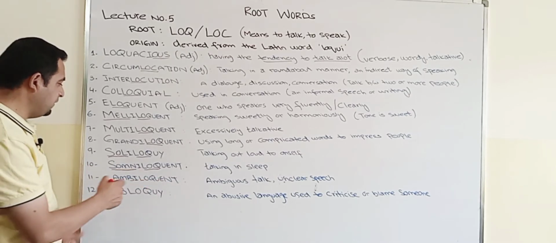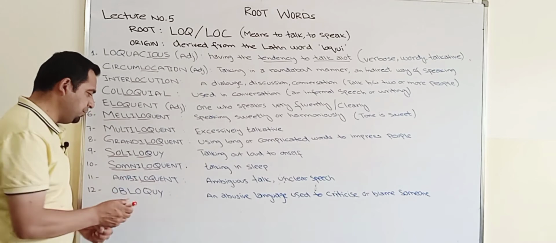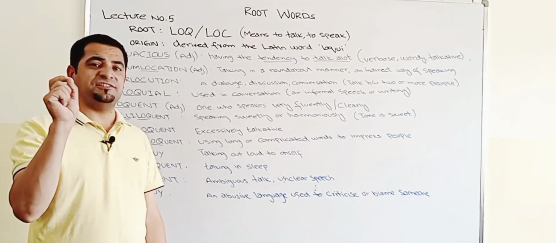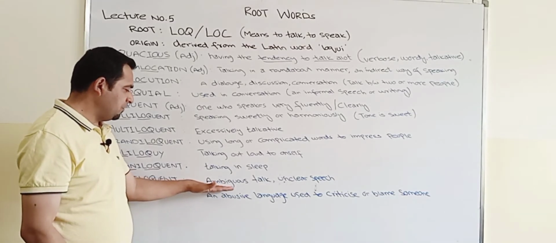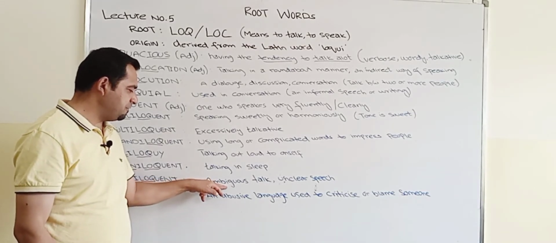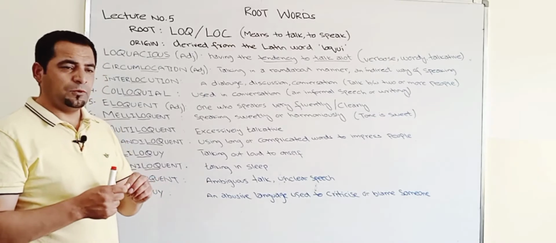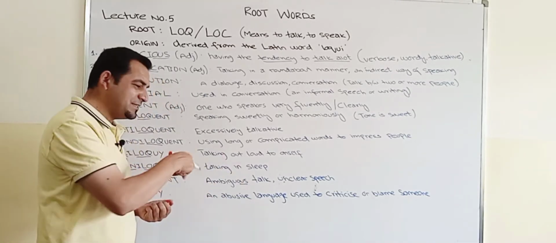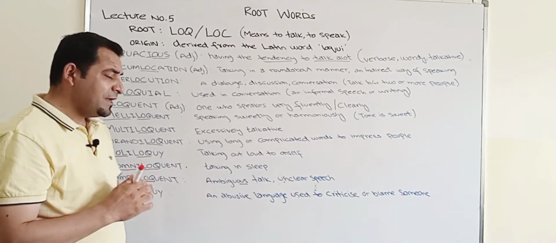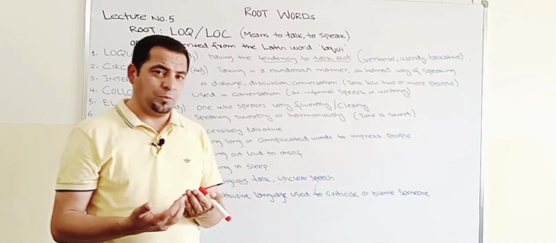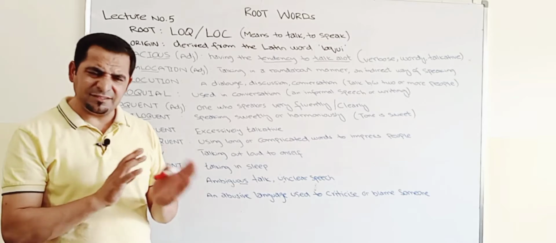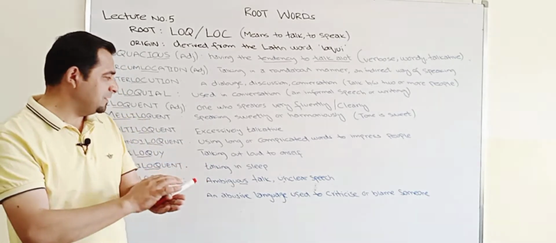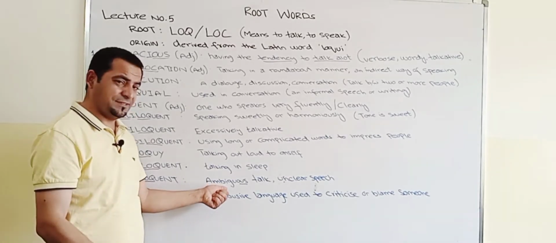Ambiloquent, again we find the root LOQ here. Ambiguous talk or unclear speech. Now, for all those who don't know the meaning of ambiguous, again OUS is here. So based on this we could say that this is an adjective. So ambiguity. What is ambiguity? When there is uncertainty, when there isn't clarity, that is called ambiguous, right?